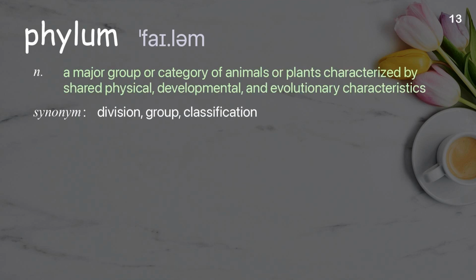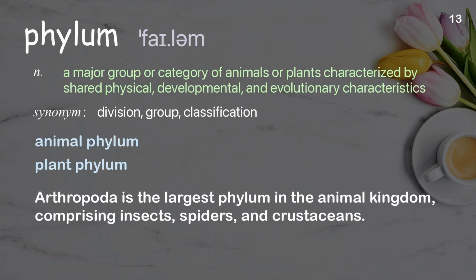Phylum. A major group or category of animals or plants characterized by shared physical, developmental, and evolutionary characteristics. Examples: Animal phylum. Plant phylum. Arthropoda is the largest phylum in the animal kingdom, comprising insects, spiders, and crustaceans.